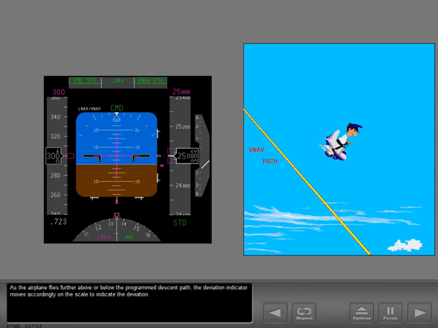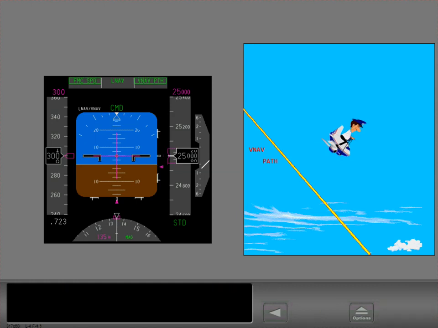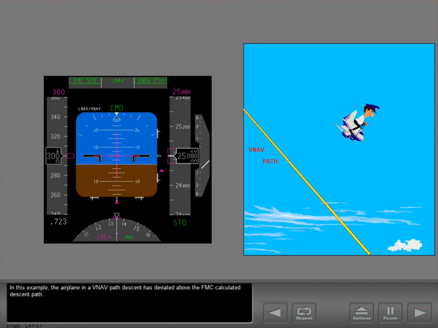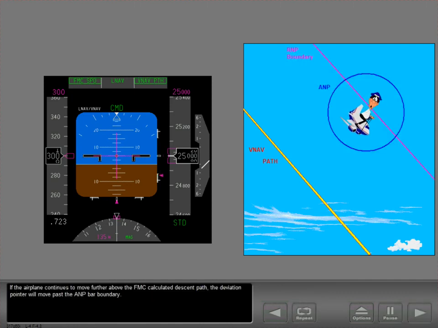As the airplane flies further above or below the programmed descent path, the deviation indicator moves accordingly on the scale to indicate the deviation. In this example, the airplane in a Vnav path descent has deviated above the FMC calculated descent path. If the airplane continues to move further above the FMC calculated descent path, the deviation pointer will move past the ANP bar boundary.